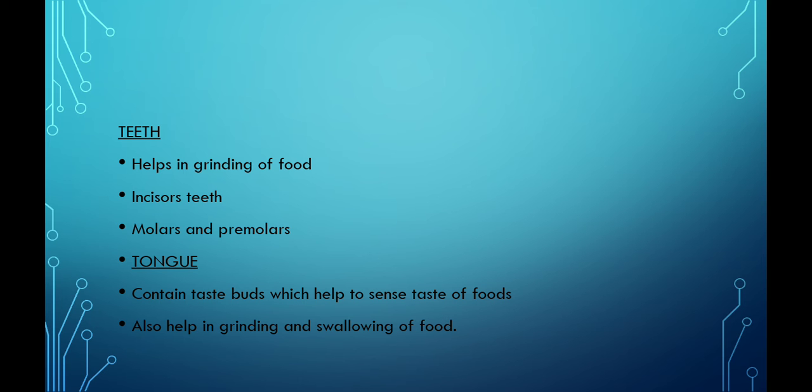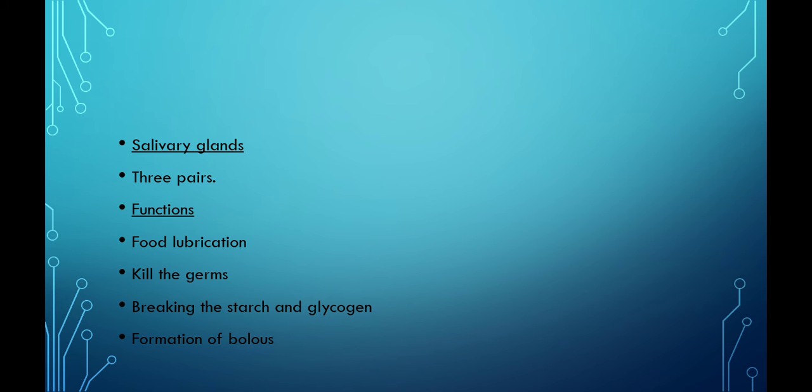Tongue contains taste buds which help to sense the taste of foods. It also helps in the grinding and swallowing of food. Next is the salivary gland, which is three pairs, and its role is in food lubrication, killing the germs present in the food, breaking down starch and glycogen, and the formation of bolus.